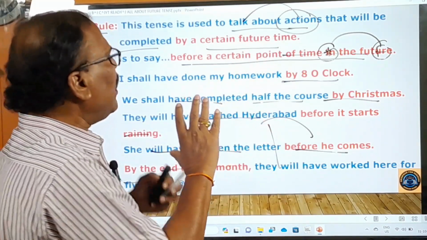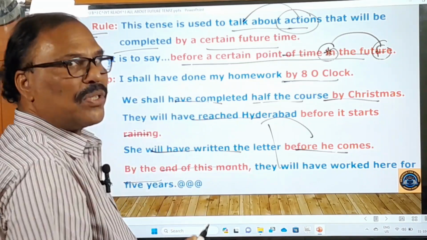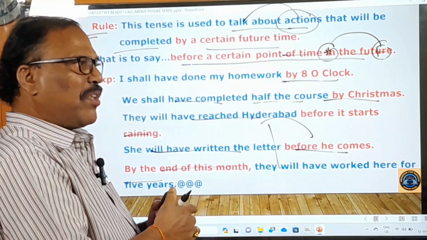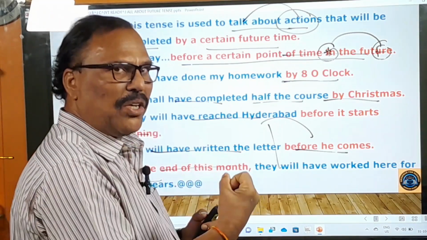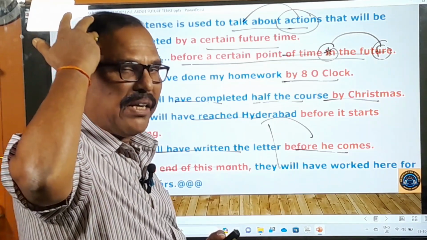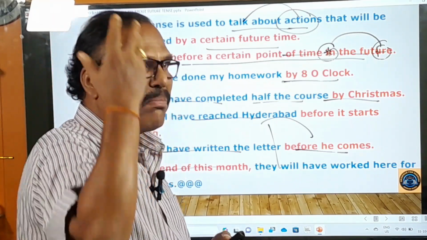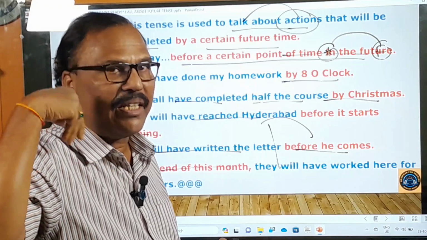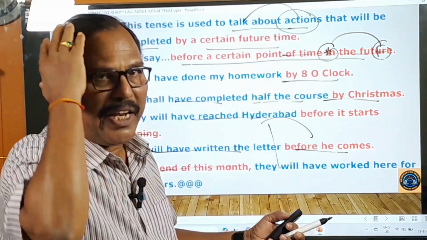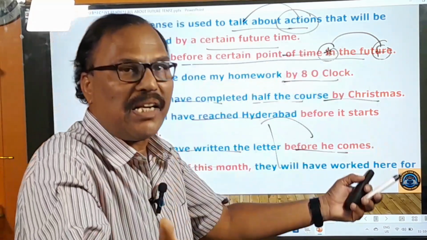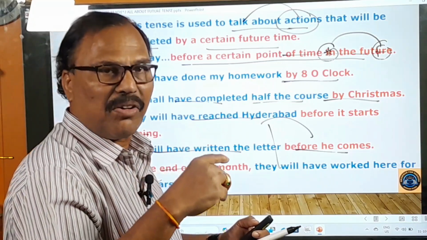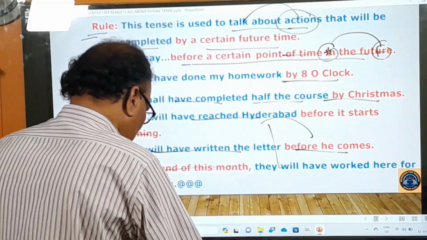So to indicate such actions, we use only the future perfect tense. Very, very important, very, very interesting. With Telugu meaning you practice all these things, and that meaning must be recorded in your mind. Whenever you want to say that, your mind will compose a beautiful sentence in that line, and this brain will make you speak out that sentence. So it will happen in a fraction of a second. Okay, right. Now let's go to the next slide.